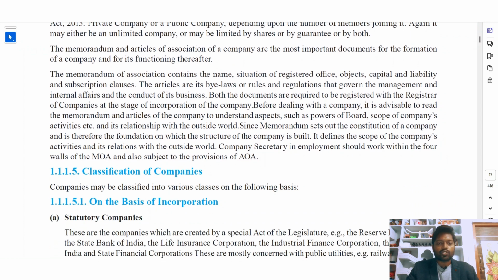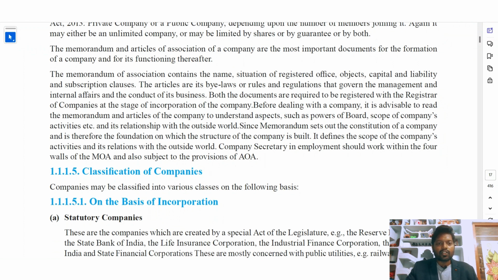The memorandum of association contains the name, situation of registered office, objects, capital, liability and subscription clauses. What will be in the memorandum of association? The company name, the situation of the registered office, that is, the place of the registered office, the objects of the company, capital, liability and subscription clauses. All these are mentioned in the memorandum of association.